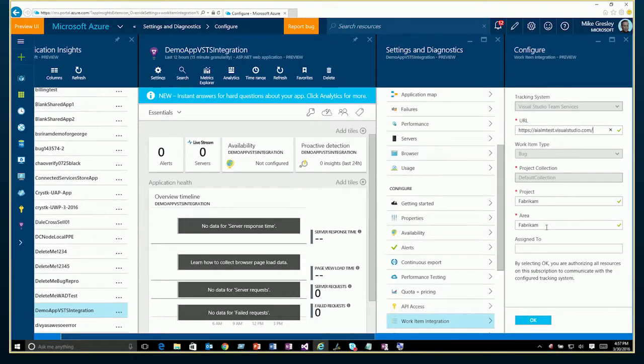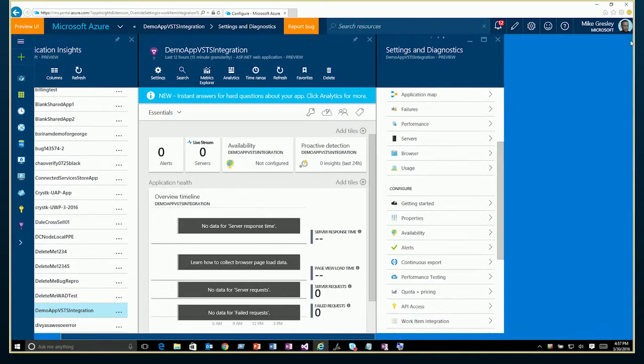Then beyond that, we can put in what the default area path is and even who the default resource is we want to assign our work items to. We can also leave that last item blank. Once I've done all that, I can simply hit OK, and the configuration will be validated. And it will close this particular blade, and we're ready to actually create work items.